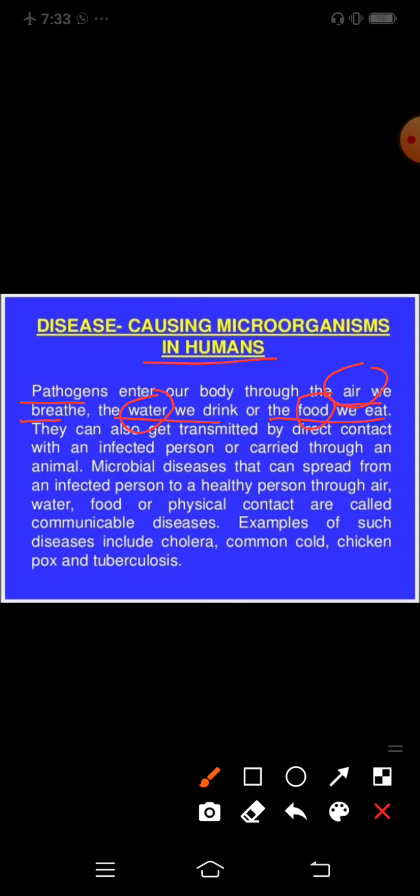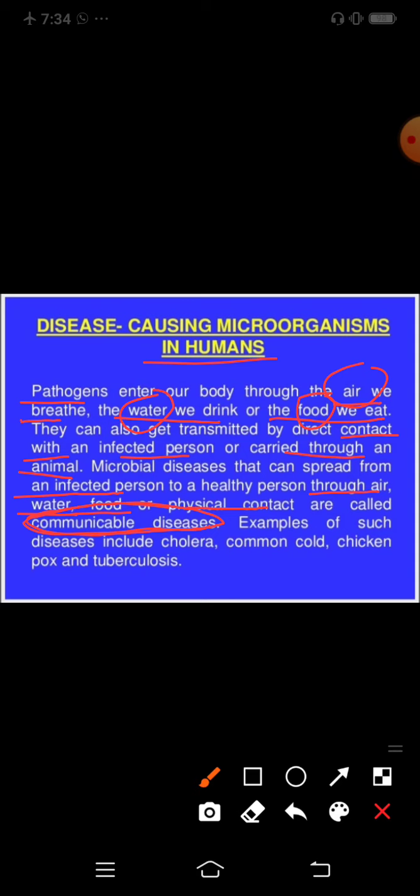They can also get transmitted by direct contact with an infected person or be carried through animals. Microbial diseases that can spread from an infected person to a healthy person through air, water, food or physical contact are called communicable diseases. So what are communicable diseases?